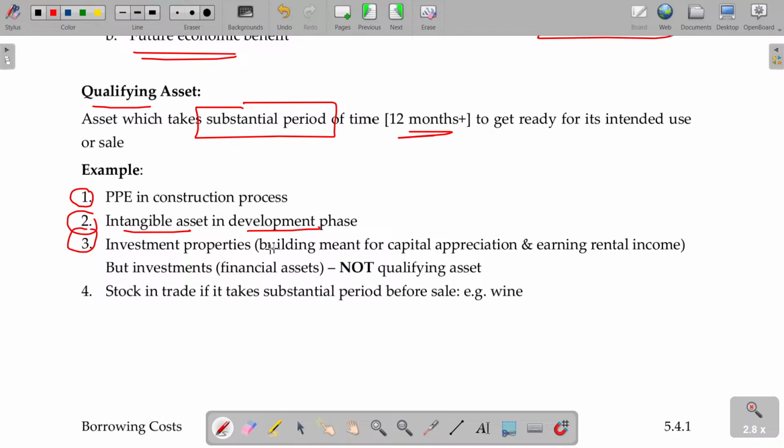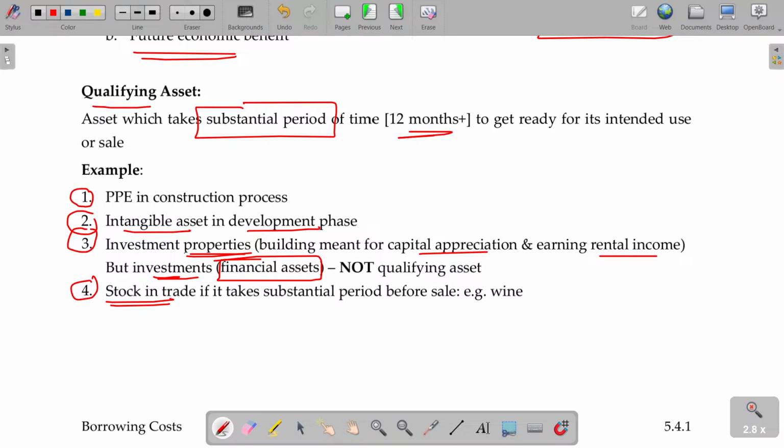Investment in properties. Building meant for capital appreciation or earning rental income, but not investment held as financial assets. You have surplus money and temporarily purchase an asset, a land and building, that 3 or 4 months later you are supposed to sell; then this is not a qualifying asset. Okay, and can stock in trade be a qualifying asset, sir? Yes, stock in trade can also be a qualifying asset, provided what? That stock in trade takes a substantial period before it is ready for its intended purpose, intended sale. For example, in the case of wine and basmati rice, at least you have to keep it in the brewery, that wine, for 3 or 5 years.